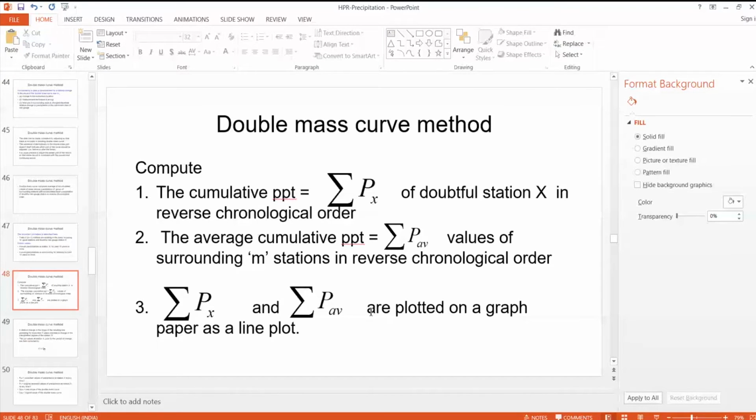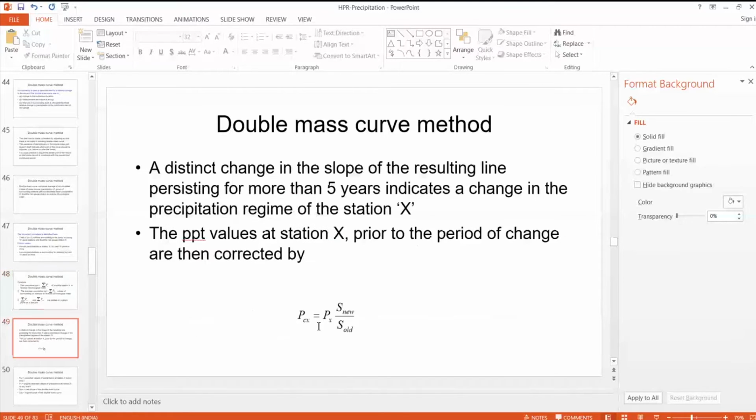Then sigma Px and sigma Pav are plotted on a graph. Suppose the data is inconsistent at station X, then we can see a change of slope. If the change of slope is more than 5 years, then we can say the data is inconsistent at station X, and we need to correct that inconsistent data.